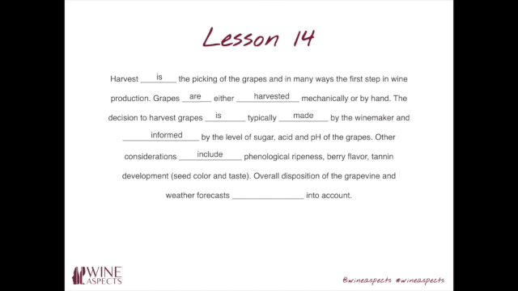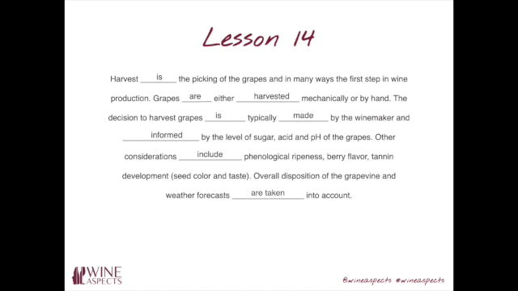Overall disposition of the grapevine and weather forecasts are taken into account. Somebody takes them into account, but we don't need that somebody because it's obvious that somebody takes these things, the disposition of the grapevine and weather forecasts, into account. So here the subject is overall disposition of the grapevine and weather forecasts, but it's not actually the person or thing that does the action. It's the thing that receives the action.